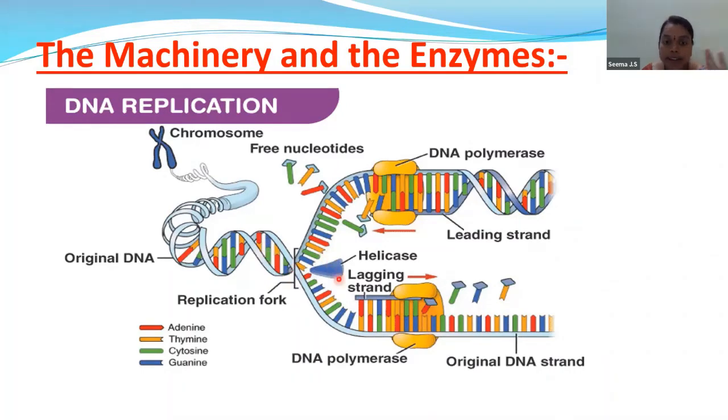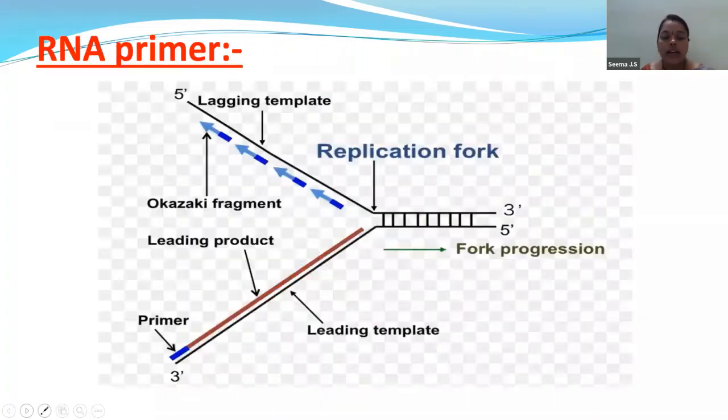These are again separated. Who is doing this separation? Helicase enzyme. So you will say that helicase enzyme will separate the nitrogen bonds which are present in the DNA. And for this process, helicase enzyme will need some ATP. Now children, when you see this image, you can see the lagging strand and the leading strand.